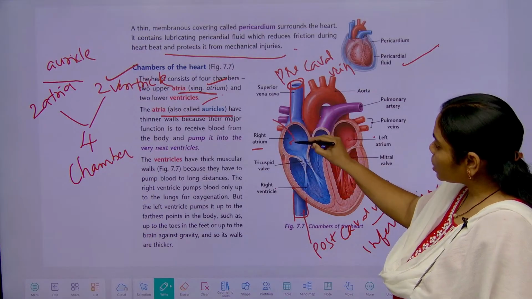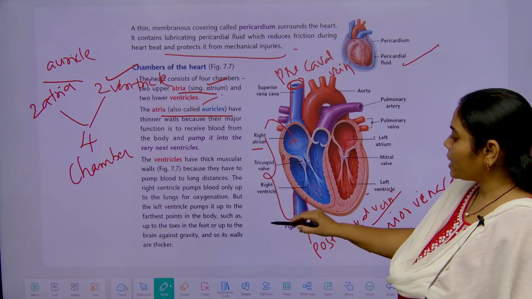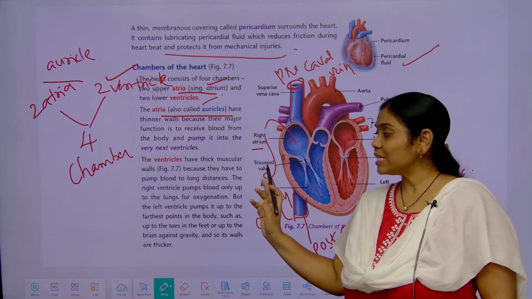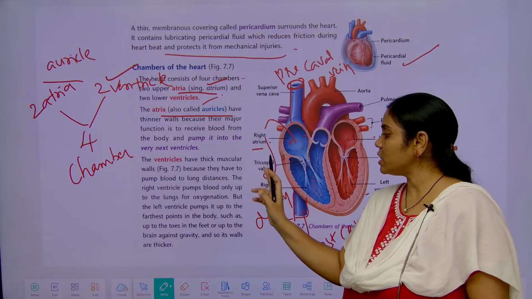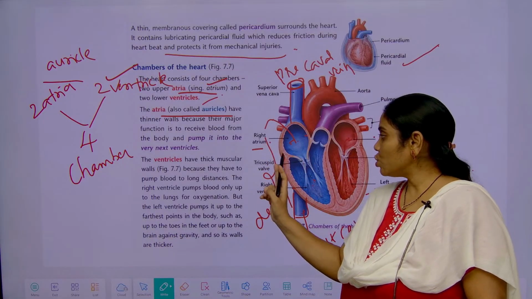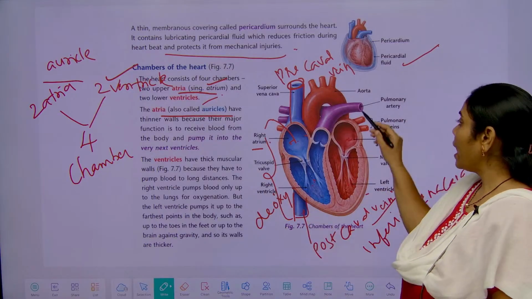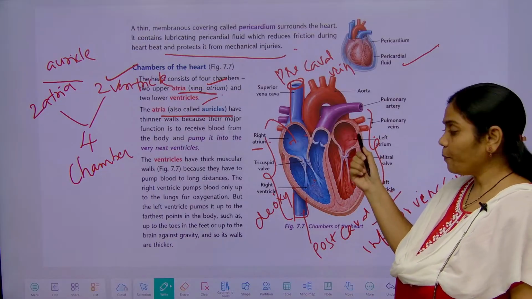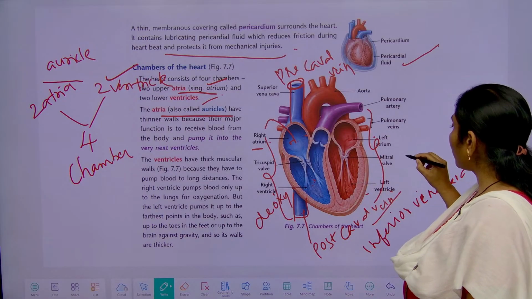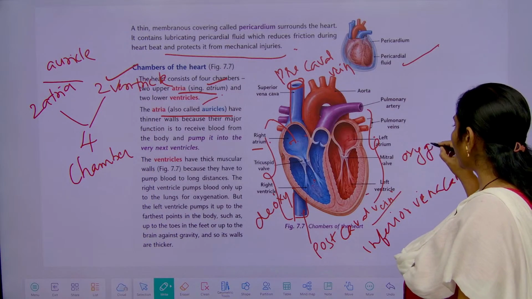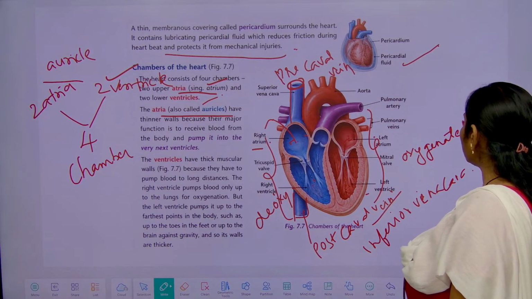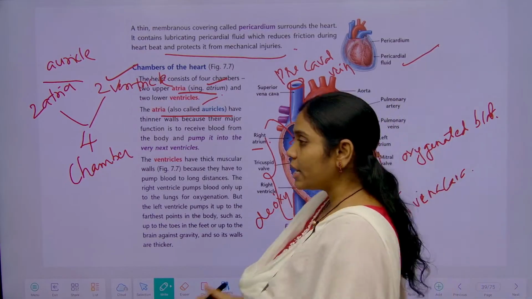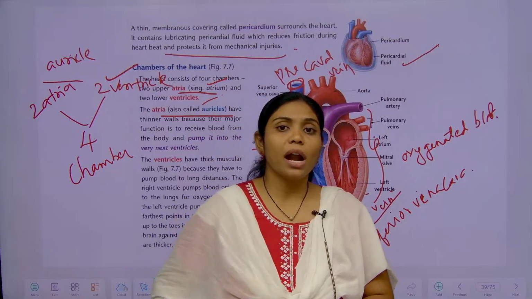So, this right atrium, completely right side, we can identify deoxygenated blood. The right side of the heart chambers, that is right atrium and right ventricle, these two have deoxygenated blood, and complete left side we can see, that is left atrium and left ventricle. So, these two are having oxygenated blood. What kind of blood, students? That is oxygenated blood we can identify, and this heart is made with the myocardial tissue.